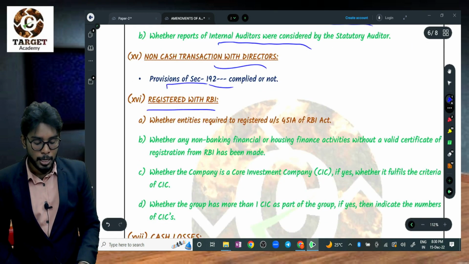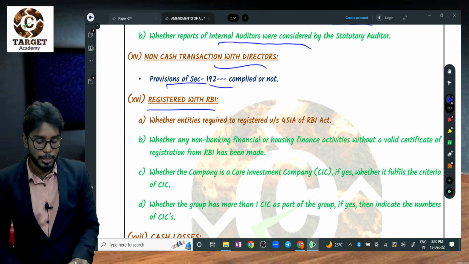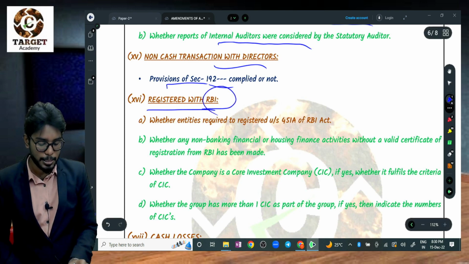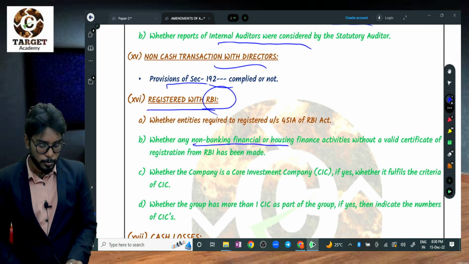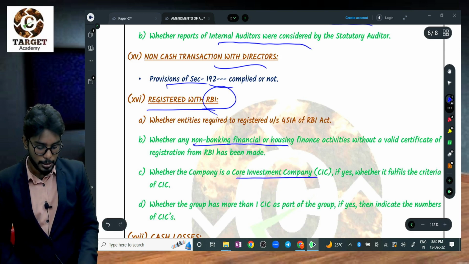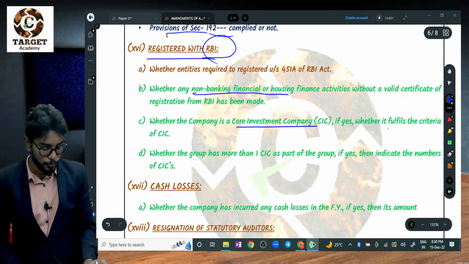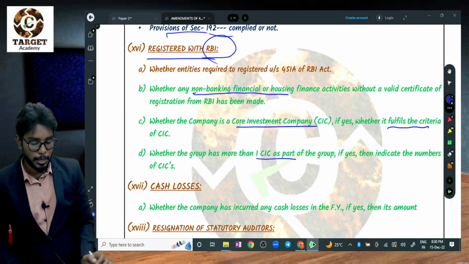And 16, these parties have to register with RBI. So who are those parties? The first one is an NBFC, the next one is a core investment company, and the next one is one fulfilling the criteria. At the same time, core investment company 1 and core investment company 2.